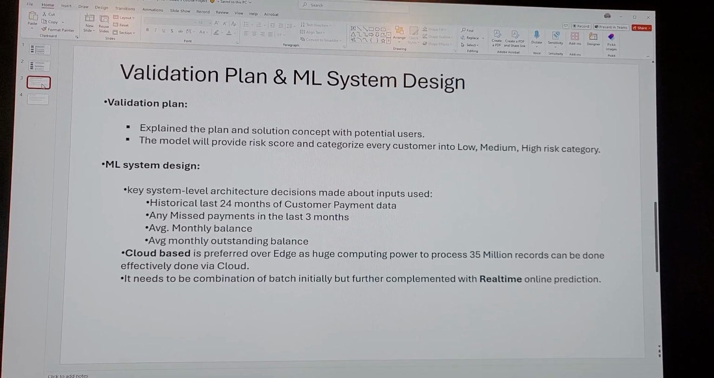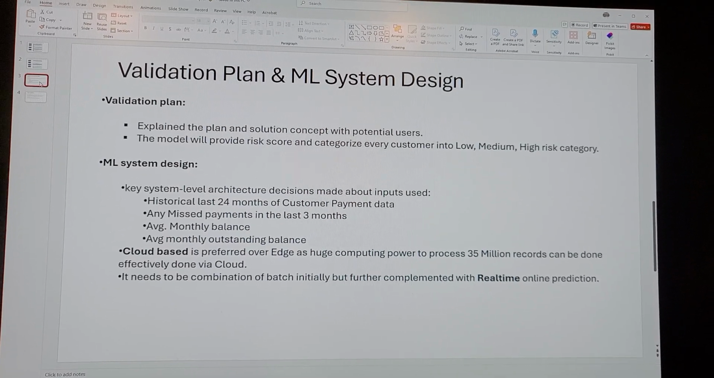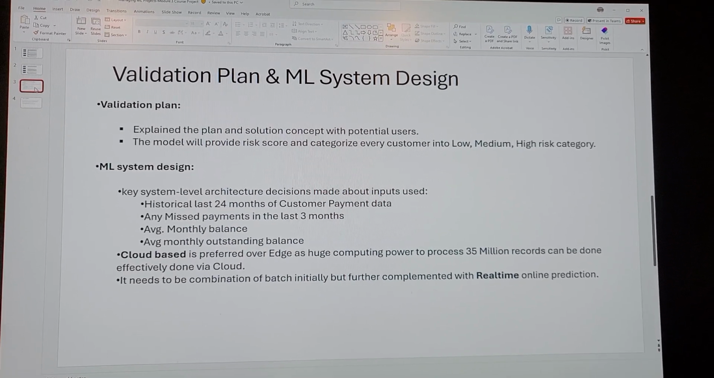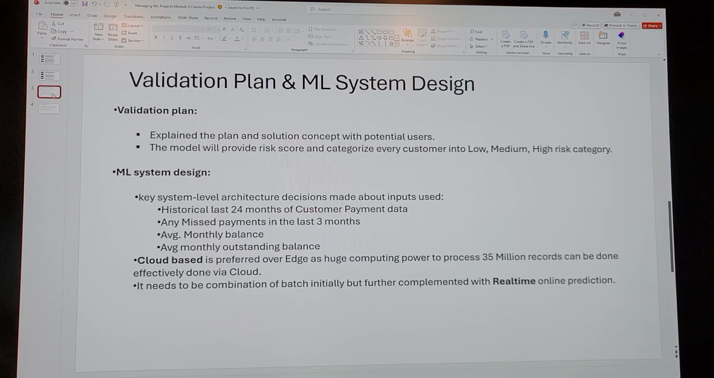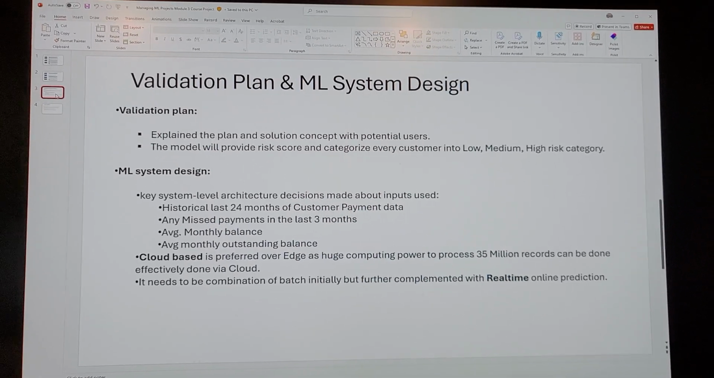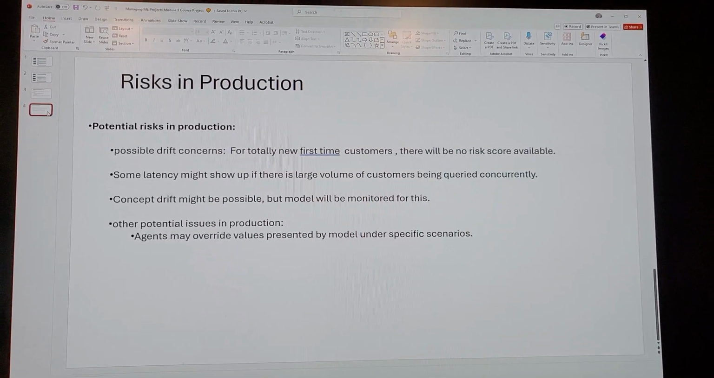And also, it's batch versus real time. This is going to be done initially in batch, so we have a baseline score, and then it will be further complemented with real time for online production.